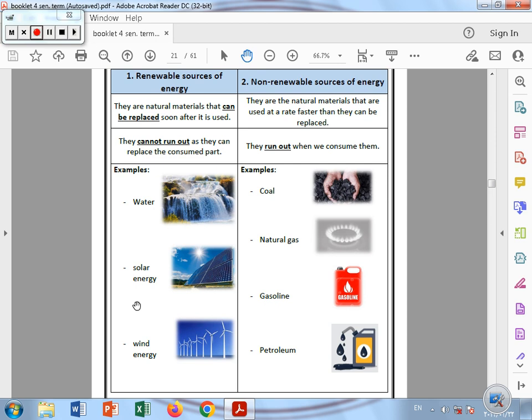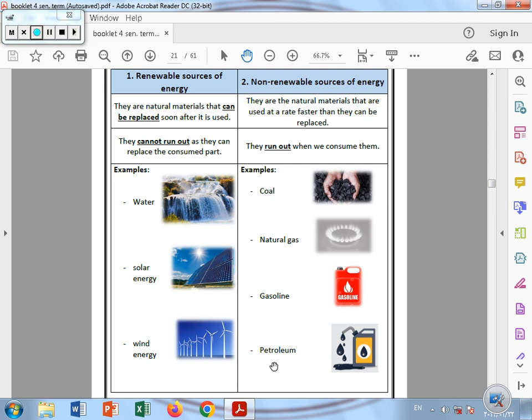And now let's move to the non-renewable sources of energy. They are natural materials that are used at a rate faster than they can be replaced. They take a very long time to be replaced, and we use them so fast that they can run out, like coal, natural gas that we use in our homes, gasoline that comes from oil, and petroleum. Petroleum is the same as oil. We use them so fast, but they take so long to be replaced or to be formed again.